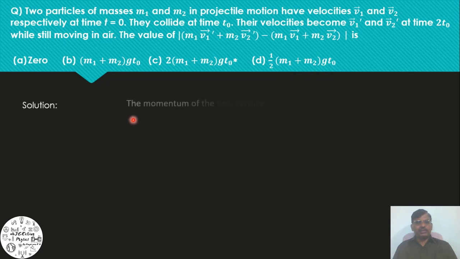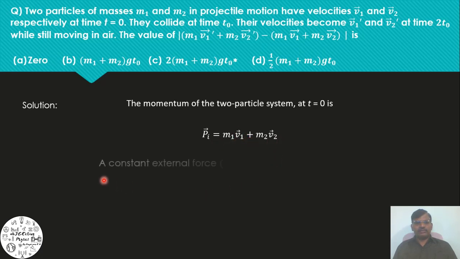Solution: the momentum of the two particle system at t is equal to 0 is pi bar, that indicates total initial momentum of the two particle system, is equal to m1 v1 bar plus m2 v2 bar. A constant external force m1 plus m2 into g acts on the system.